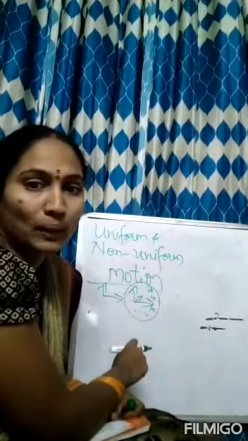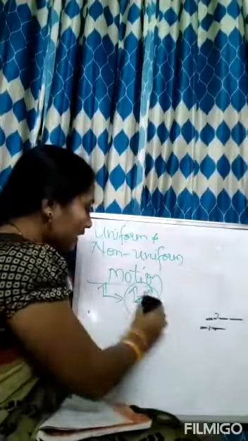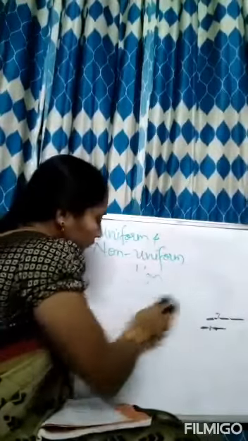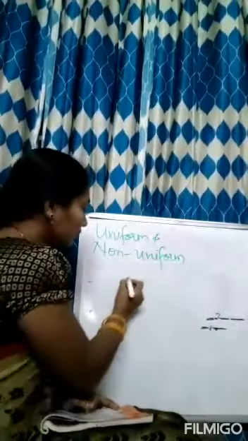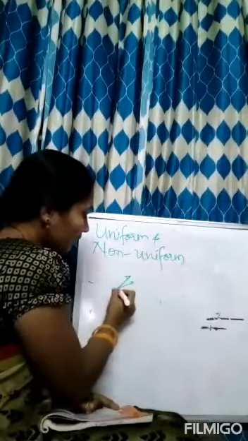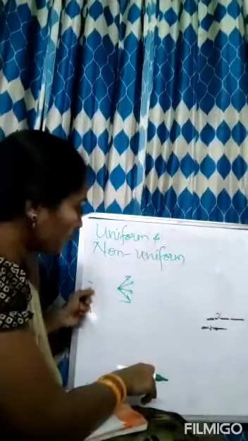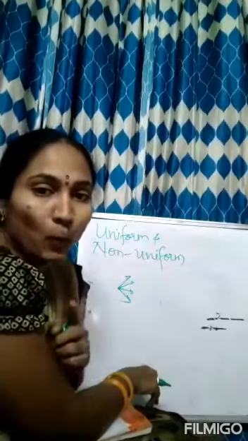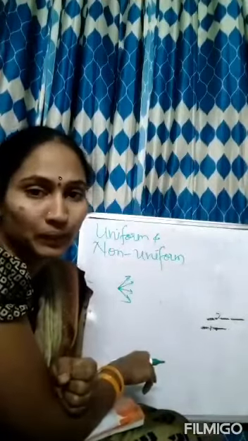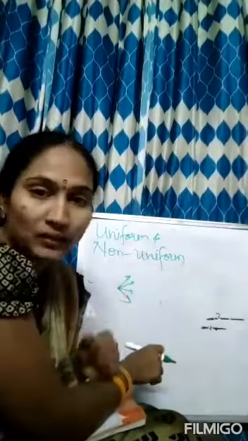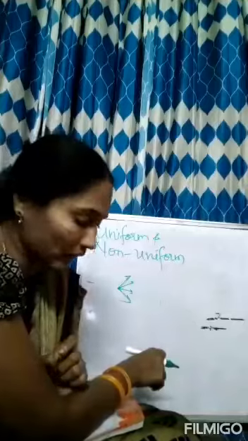For every 1 minute the minute hand will change its position, exactly for every 1 minute. And the second hand for every 1 second, and the hour hand for every 1 hour.